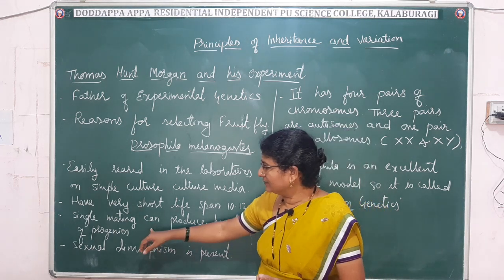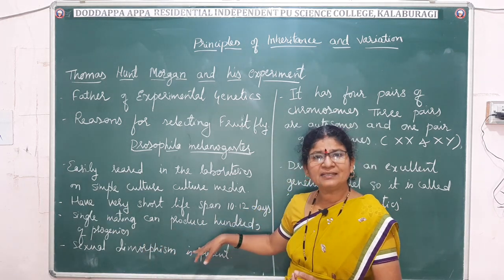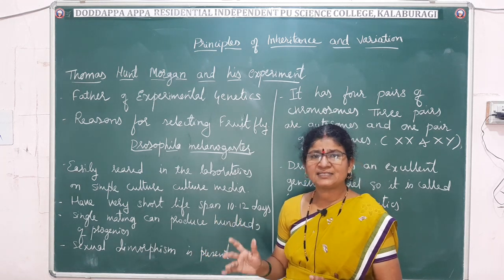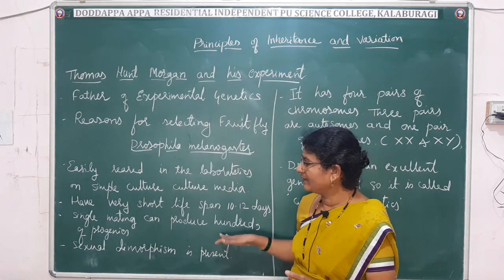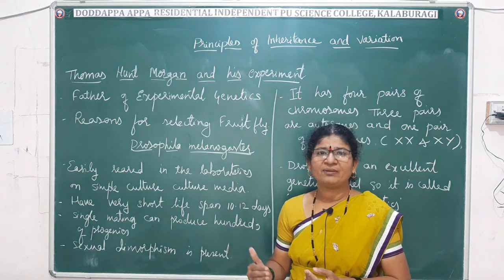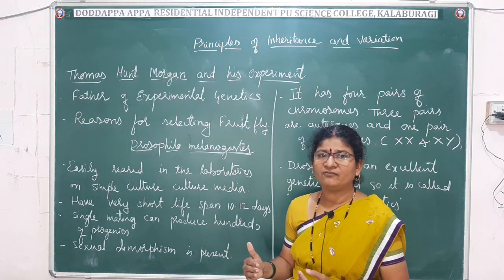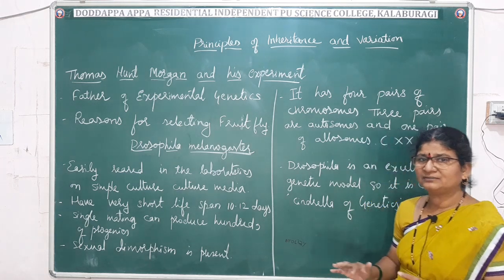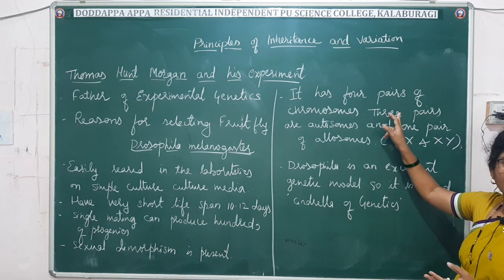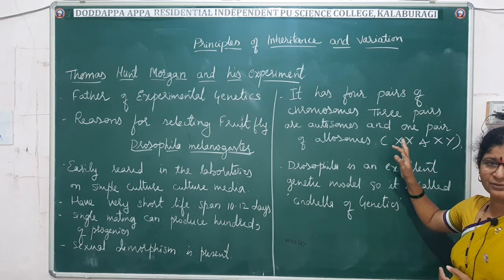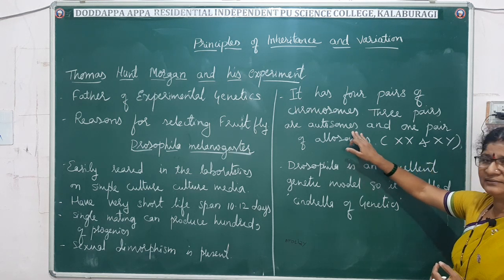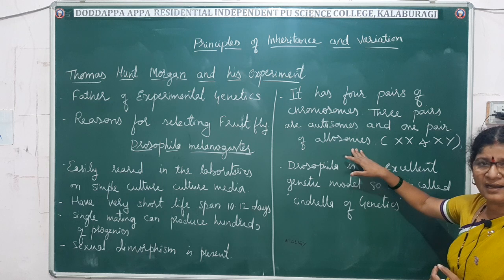A single mating of the fruit flies will produce hundreds of progenies, that is, a large number of progenies, and sexual dimorphism is present. Both male and female sexes can be identified very easily. They have externally visible characters, and it has 4 pairs of chromosomes. Among them, 3 pairs are autosomes and 1 pair is allosome.